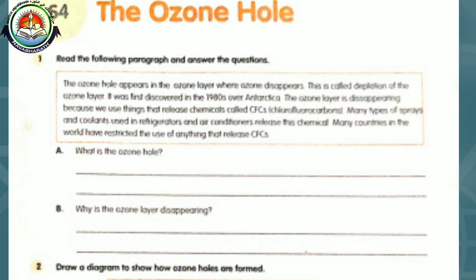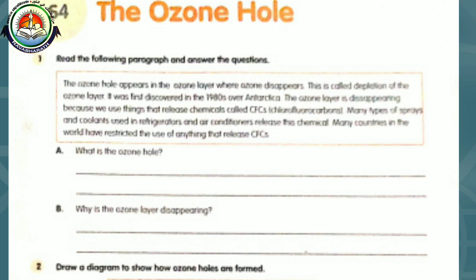First question, what is the ozone hole? Ozone holes are the gaps formed in the ozone layer due to its depletion. Why is the ozone layer disappearing?